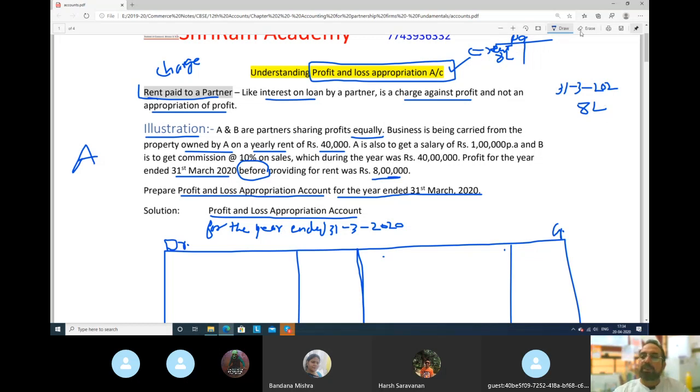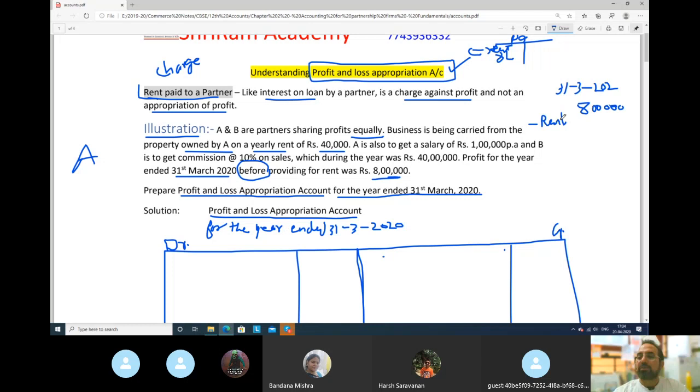So if our profit is 8 lakh here, this does not include the rent that we should have paid and charged in the profit and loss account. We forgot to do it. So our profit is not 8 lakh. We must deduct the rent which we should have paid.